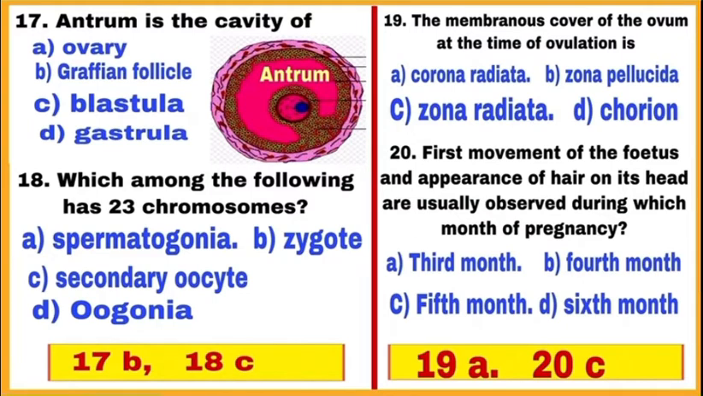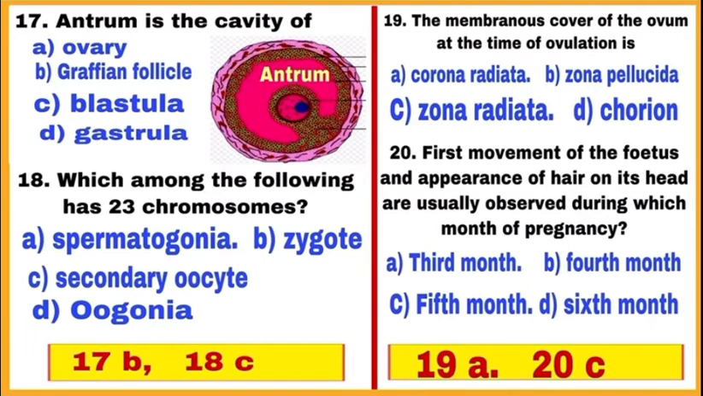Question 18. Which among the following has 23 chromosomes? Spermatogonia, zygote and oogonia have 46 chromosomes, while secondary oocyte has 23 chromosomes. So, the correct choice is C, mark C. Question 19. The membranous cover of the ovum at the time of ovulation is? At the time of ovulation, the membranous cover of the ovum is corona radiata. So, the correct choice is A, mark A.